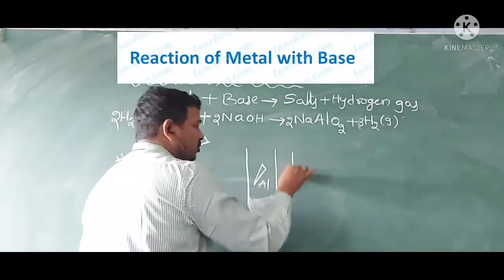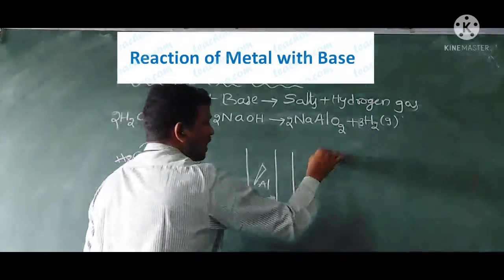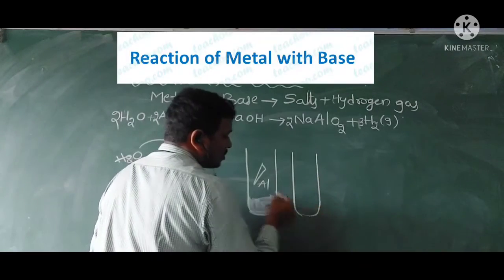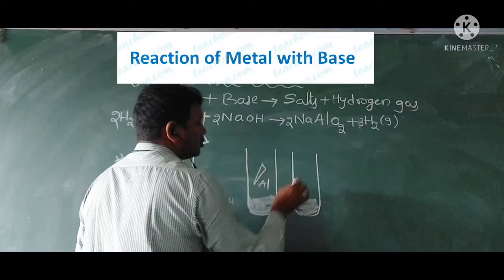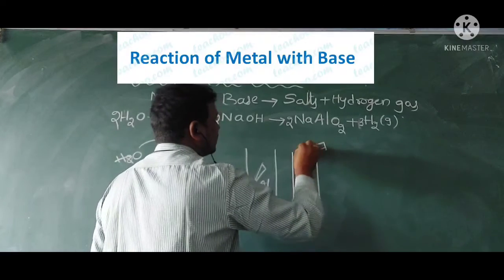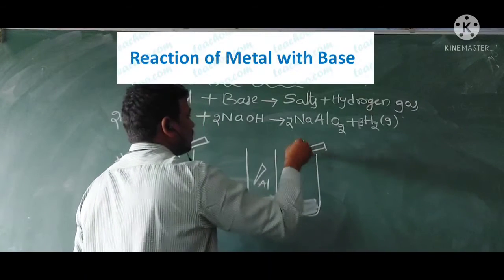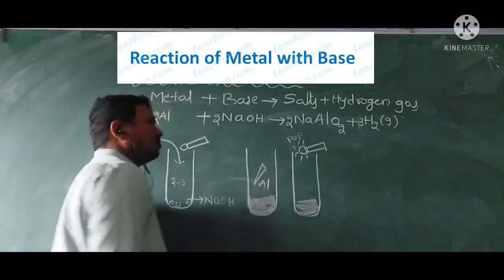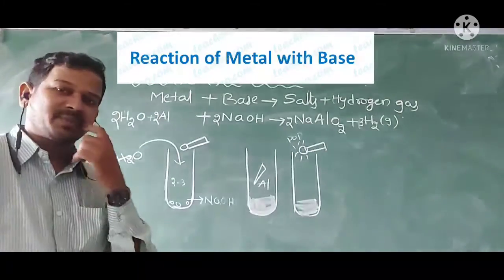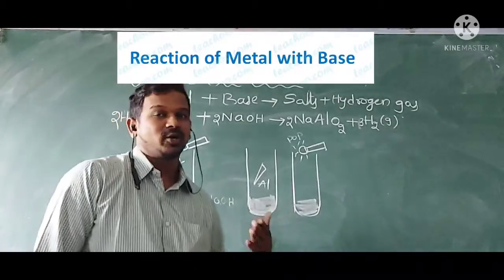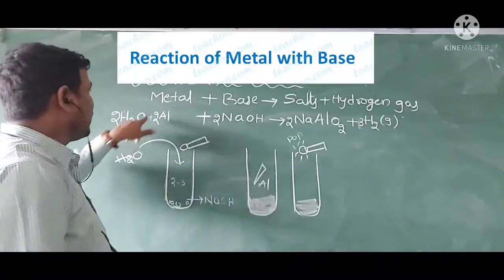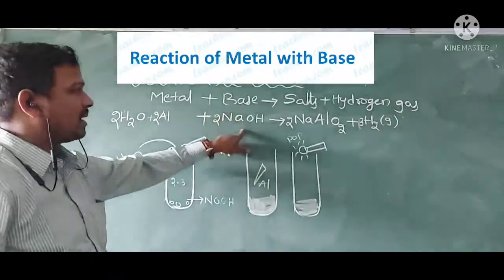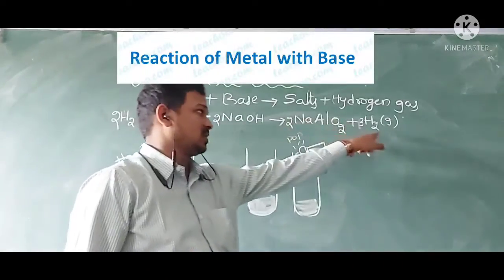When it starts producing the gas bubbles, I brought a burning matchstick, and it produces a pop sound. Whenever it produces the pop sound, we can conclude it is hydrogen gas. So when aluminum reacts with sodium hydroxide, it produces hydrogen gas.